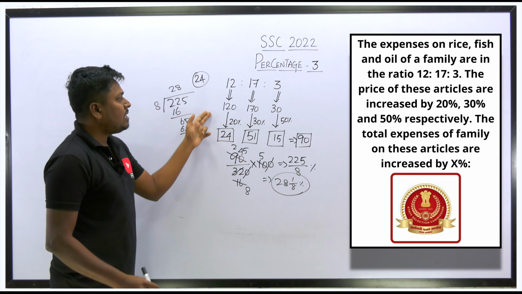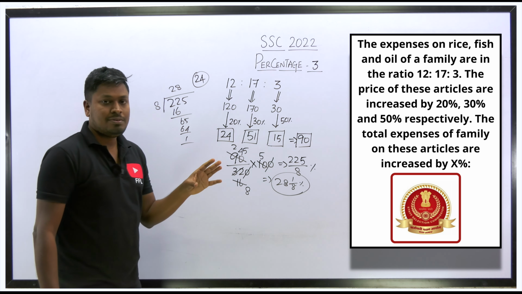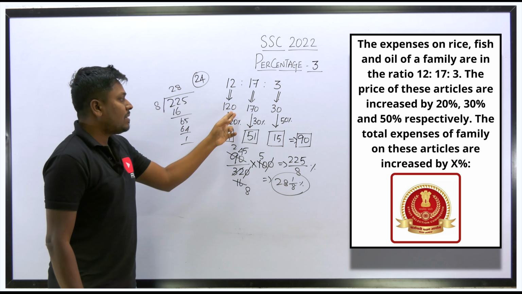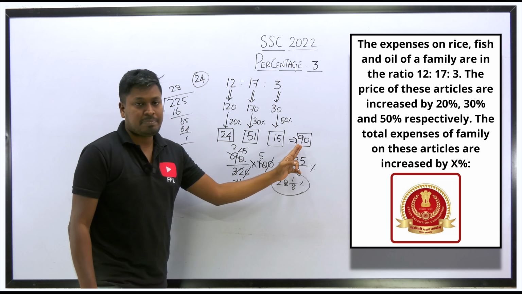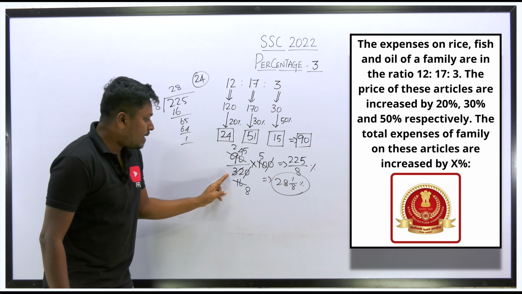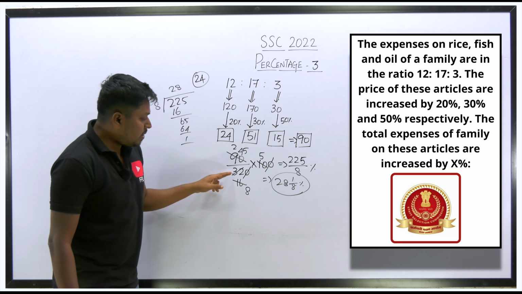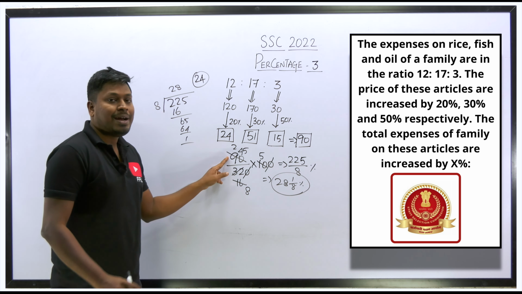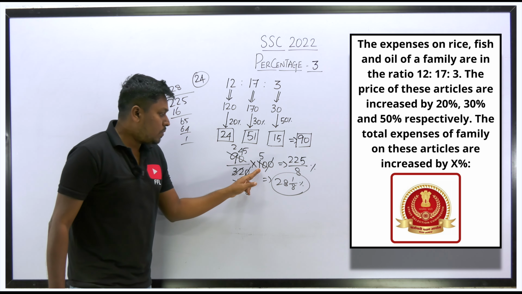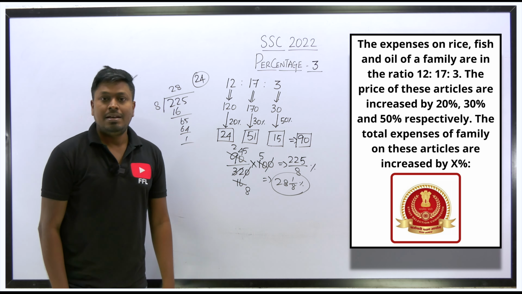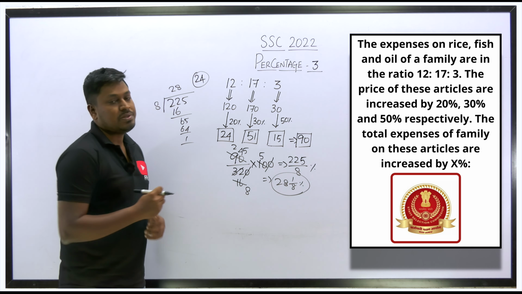Remember that initially, by using this ratio value, try to fix some values, right? 120, 170 and 130. And then find what is the increase in the expense. So total increase in the expense is 90, and the total price will be 320. So out of 320, 90 rupees increase. Our target is to find the value in terms of percentage. So into 100, the result will be 28 1/8% increase in the total expense of the family.